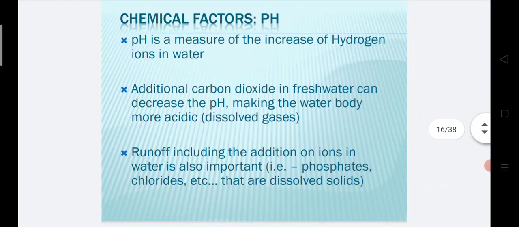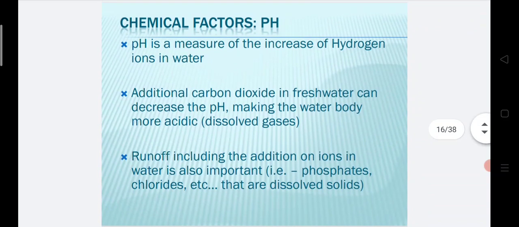Chemical factors are measured by using the pH value present in a water. pH is a measure of the concentration of hydrogen ions in a water. What is pH? pH is how many hydrogen ions are present in a water. That is called the pH value. Additional carbon dioxide in fresh water can decrease the pH and make the water body more acidic. So the water quality is affected.